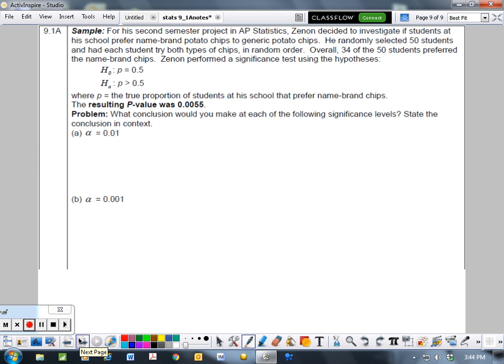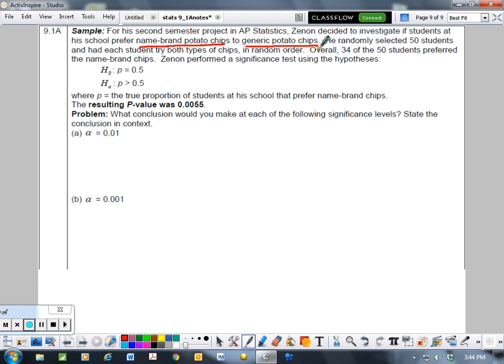Okay, so for another problem, not already written out for you: for his second semester project in AP Stats, Zenon decided to investigate if students at a school prefer name brand potato chips to generic potato chips. So that's what we're comparing. He randomly selected 50 students and had each try both types of chips in random order. Overall, 34 of 50 students preferred name brand chips.